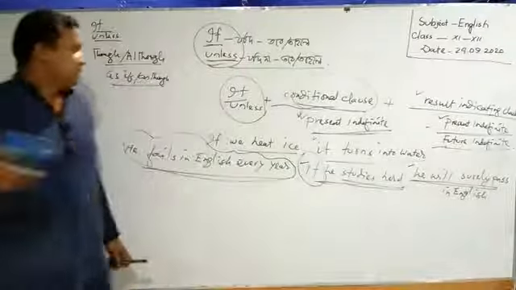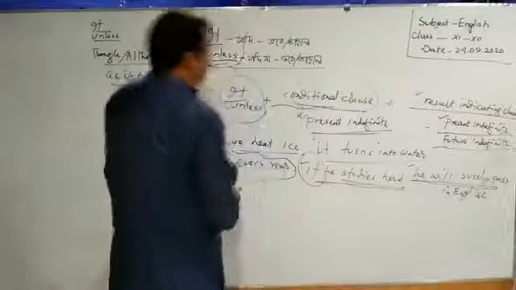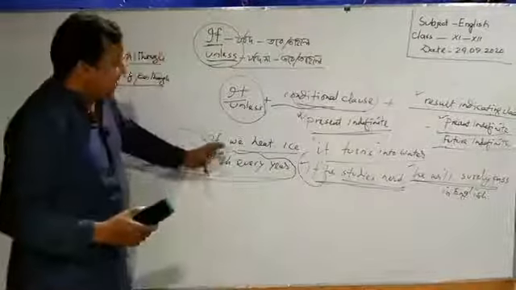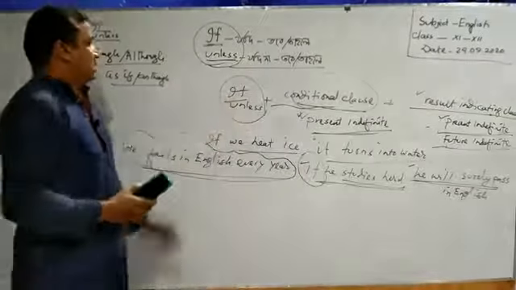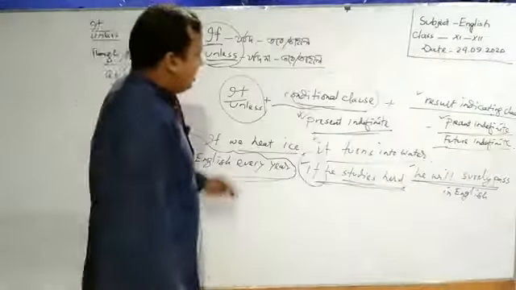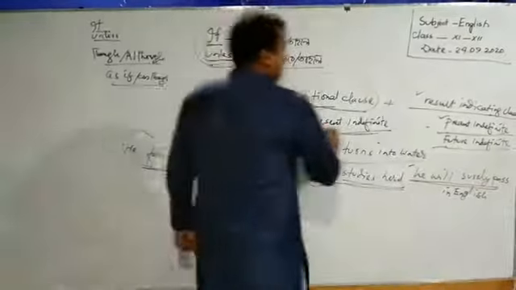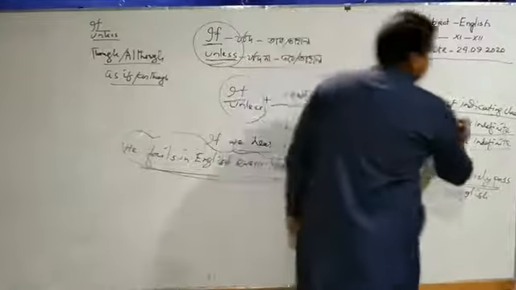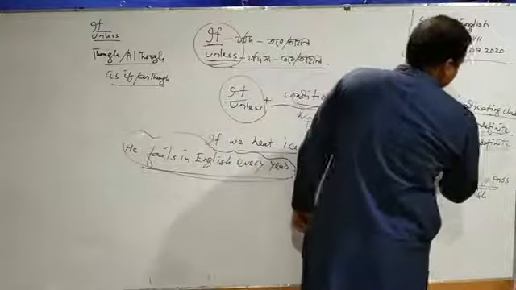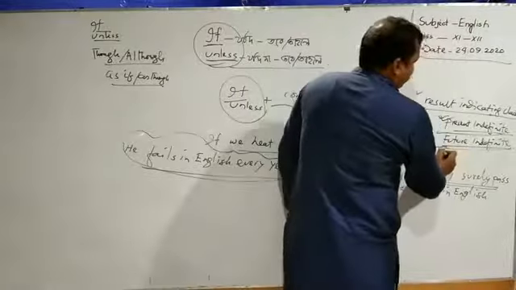Dear learners, if and unless, we have three conditions regarding these two conjunctions, if and unless. I have already showed you a condition that is called present condition. Here present indefinite or future indefinite, we have to use the present form of modal.